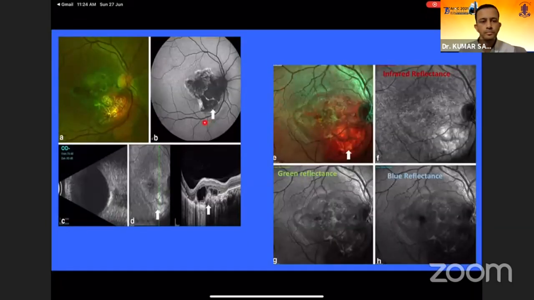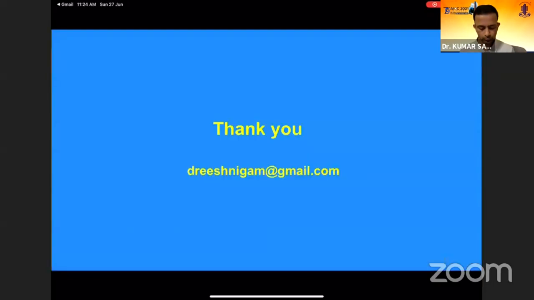This case of the choroidal osteoma was associated with RPE atrophy, which signifies poor prognosis. The composite multicolor images show the orangish ring devoid of RPE layers, and there was an increased reflectance in the infrared channel also. So this signifies that the choroidal osteoma can be categorized well with this multicolor imaging and is of great prognostic value. This ends my presentation.